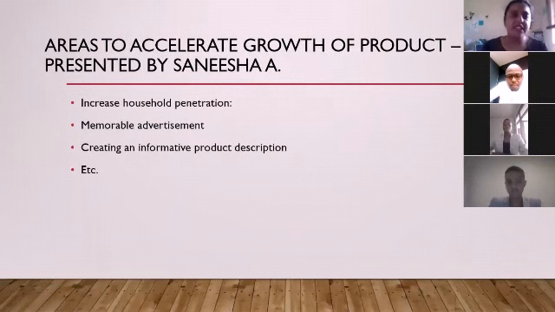Some of the areas to accelerate growth of the product include increasing household penetration. This can be done by making advertisements more memorable, as well as creating an informative product description, just to name a few.